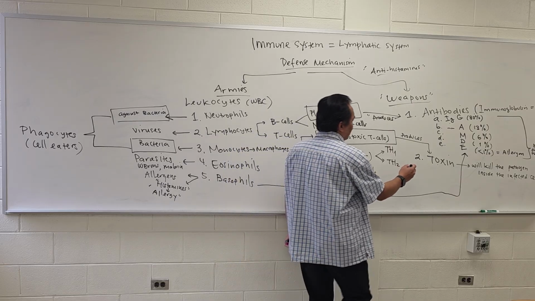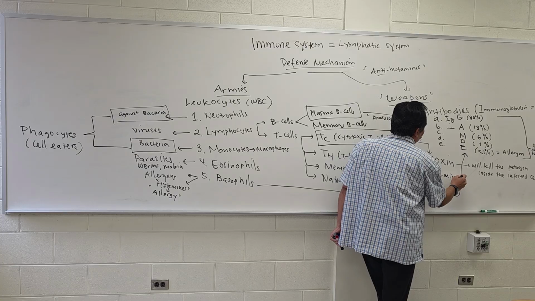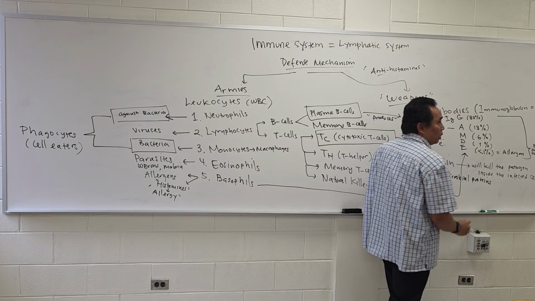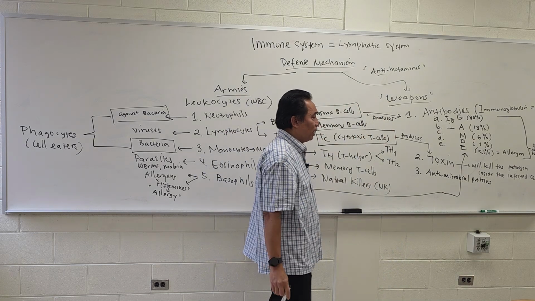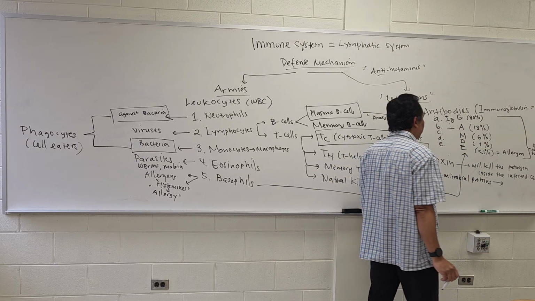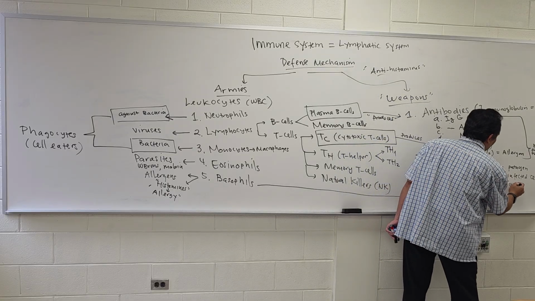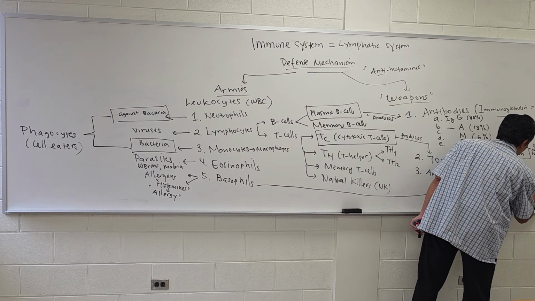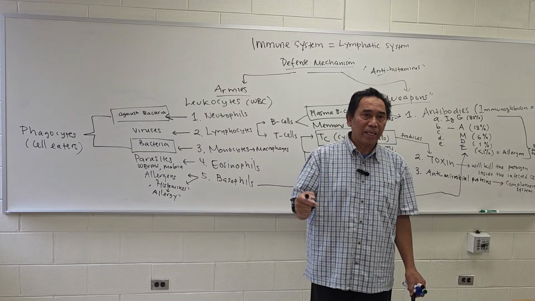We also produce what we call antimicrobial proteins to fight bacteria or viruses. One of them is called the complement system. This consists of about 26 proteins that actually kill bacteria.